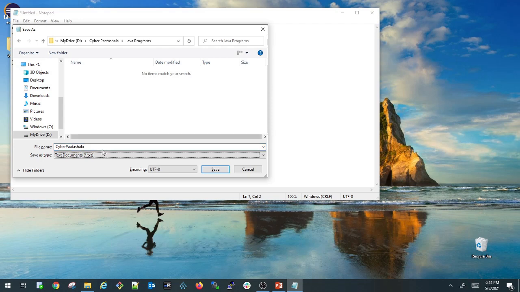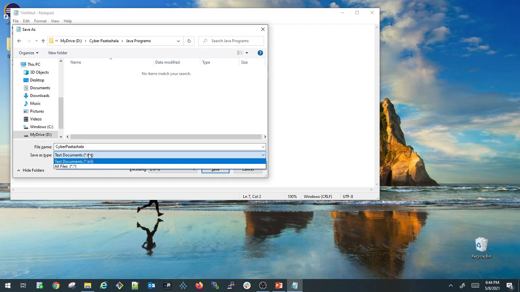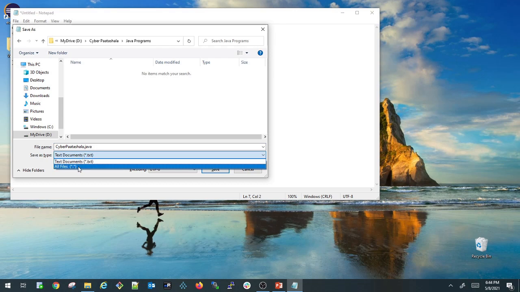If you look here carefully, it is saving as a .txt file. But we need to save this as a .java file. So let us give the file extension .java here, and also for save as type you need to select all files. So now I am going to save my class as CyberPathshala.java inside the Java programs folder.